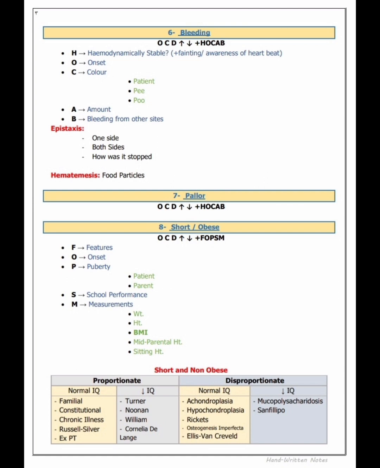Now, short and non-obese. The patient is short but he is not obese. What are the causes? Proportionate and disproportionate. Proportionate short, non-obese with normal IQ are familial, constitutional, chronic illness, Russell-Silver and XPT. So that is normal IQ present. Now, decreased IQ and short stature: Turner, Noonan, Williams syndrome, Cornelia de Lange syndrome. So with decreased IQ, we are seeing all chromosomal disorders, easy to memorize. Now, disproportionate. Normal IQ, we find achondroplasia, hypochondroplasia, rickets, osteogenesis imperfecta, Ellis-van Creveld. And decreased IQ, we find mucopolysaccharidosis and Sanfilippo.